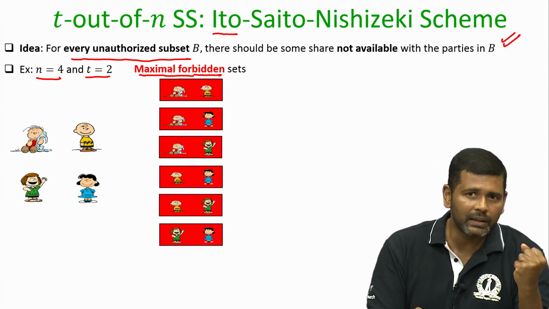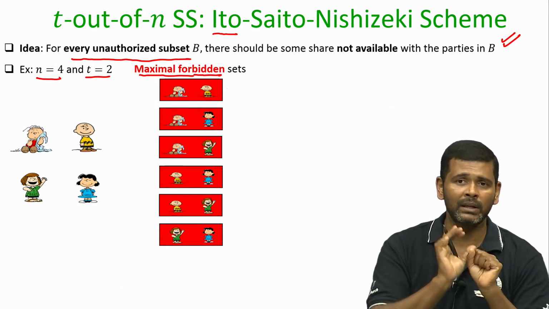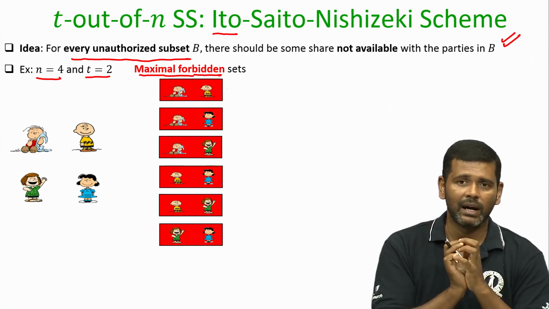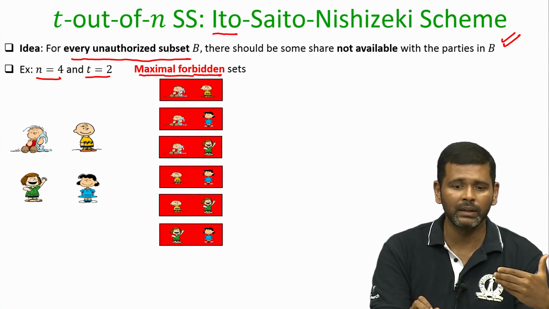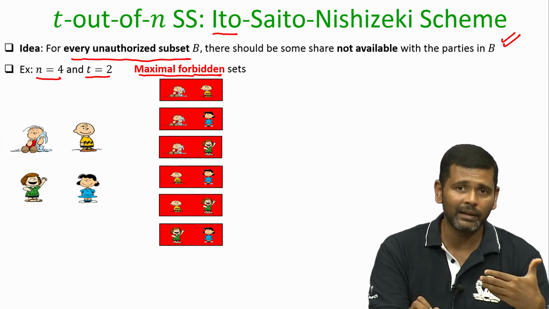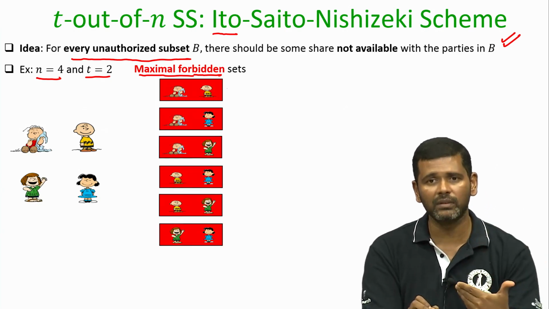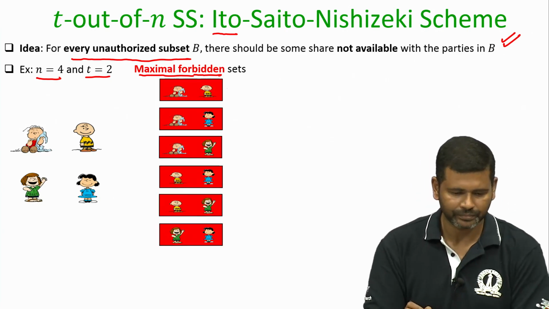So, I am basically considering the worst case scenario, the largest possible sized unauthorized subsets. That is why I say maximal forbidden subsets; by maximal I mean here that any subset of these forbidden subsets is also a forbidden subset, not allowed to get back the secret.